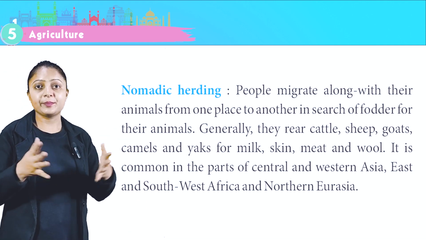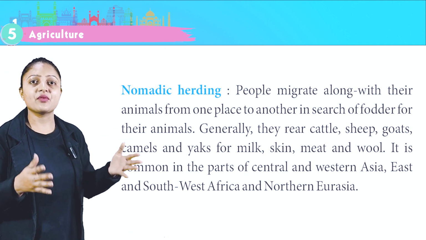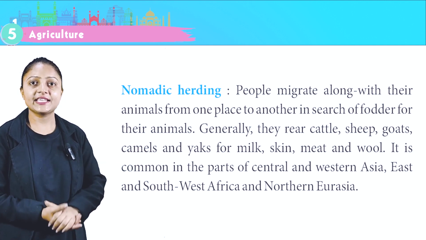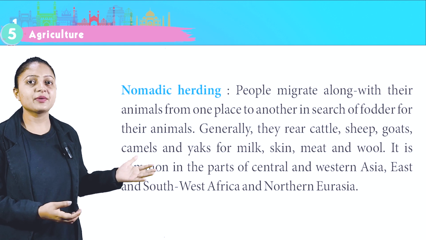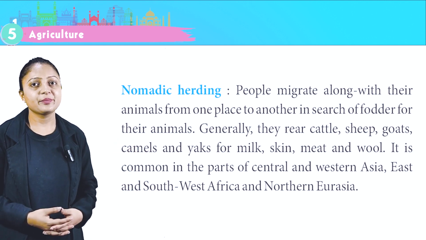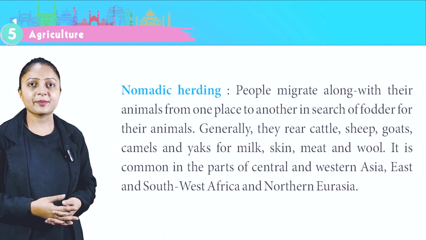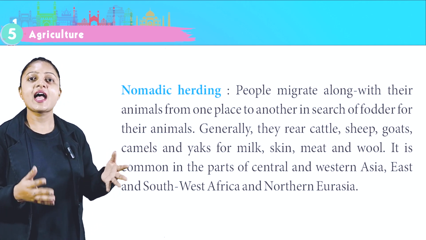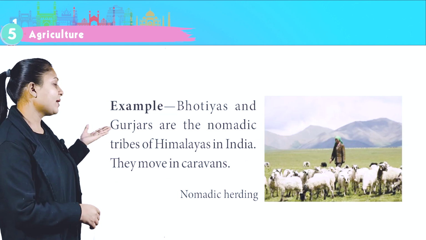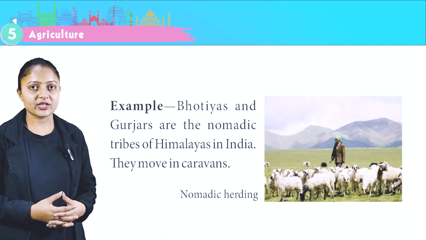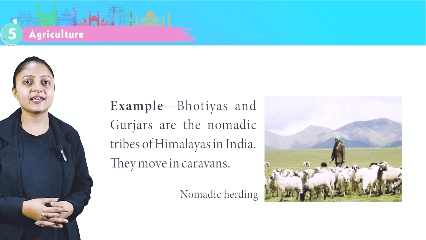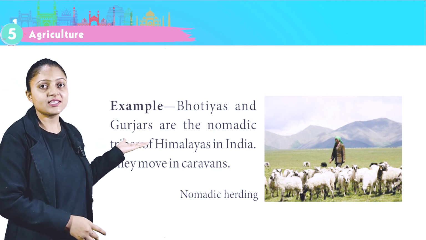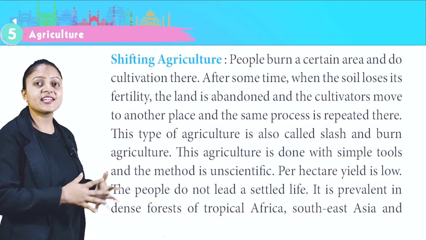Nomadic herding. People migrate along with their animals from one place to another in search of fodder for their animals. Generally, they rear cattle, sheep, goats, camels and yaks for milk, skin, meat and wool. It is common in parts of Central and Western Asia, East and Southwest Africa and Northern Eurasia. Examples: Bhutias and Gurjars are the nomadic tribes of the Himalayas in India. They move in caravans. Look at this image. This is nomadic herding.